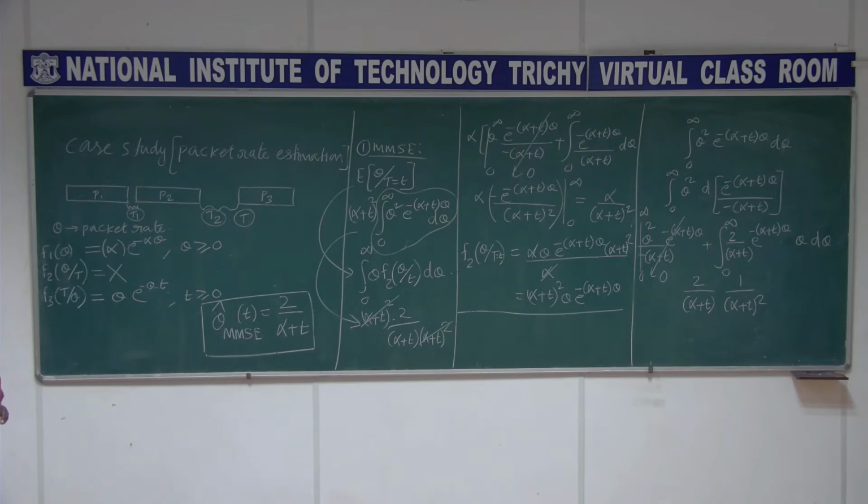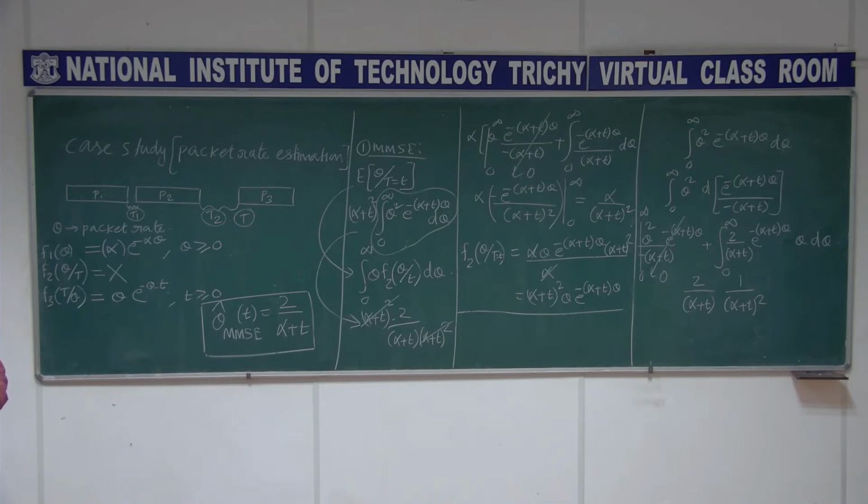I am just giving you the motivation for how things are done in practice. You see that simple packet rate estimation involves this parametric modeling. First of all, we are using a parametric model. We are assuming the packet rate is exponentially distributed, and that is described by the parameter alpha. That needs to be done.